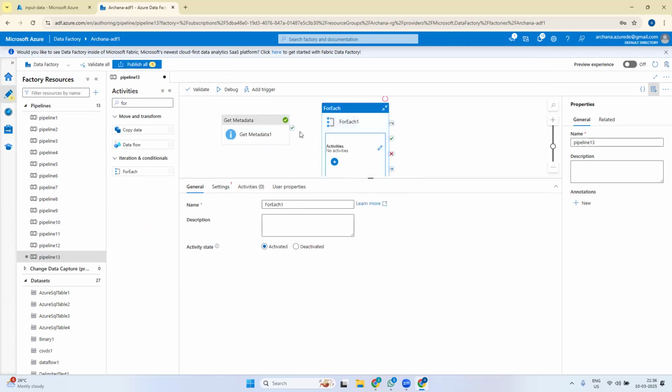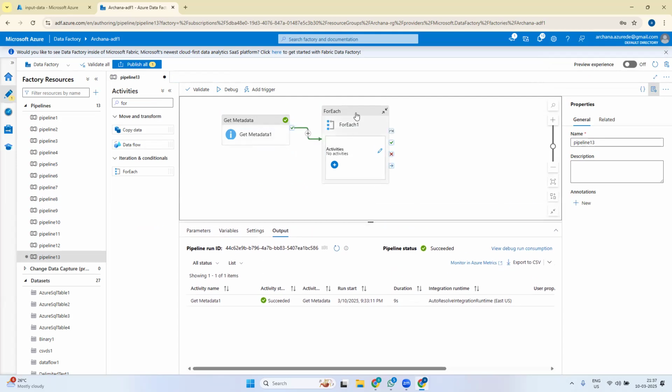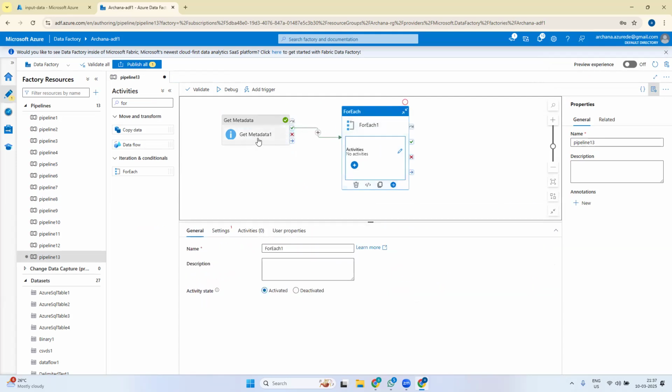Okay, you have to connect this so that this activity can access this. When you are linking these two activities, there is something called on success. When you say on success, only when this particular activity is successfully completed will it move to the next activity. And you need to access the output of this particular Get Metadata activity to use those file names in this ForEach activity. For that purpose, I am connecting on success. So we need to copy each file, right? For the same purpose, we have connected this.